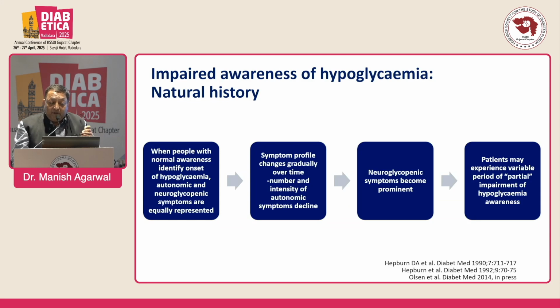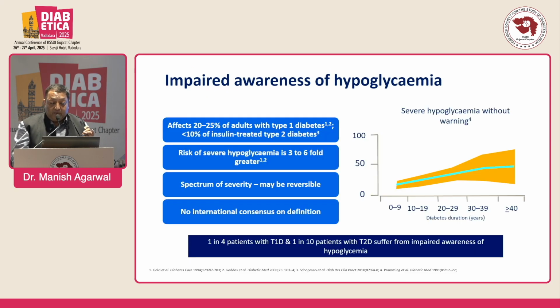So, impaired awareness of hypoglycemia. Natural history: a patient with normal awareness identifies the onset of hypoglycemia with autonomic and neuroglycopenic symptoms. The symptom profile changes gradually over time; the intensity of autonomic symptoms declines and neuroglycopenic symptoms become prominent, and the patient experiences variable partial impairment of hypoglycemia awareness.